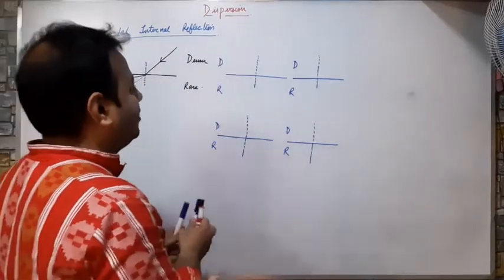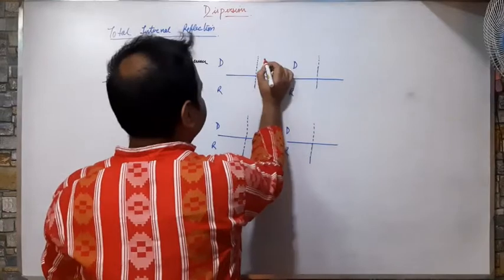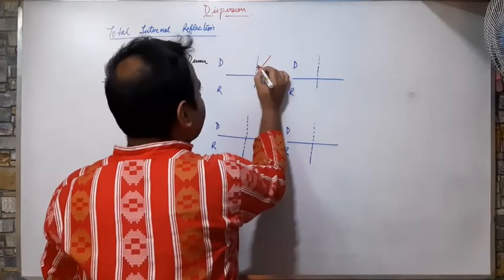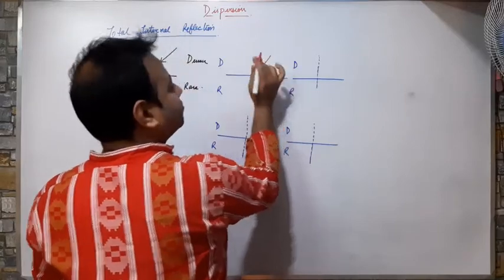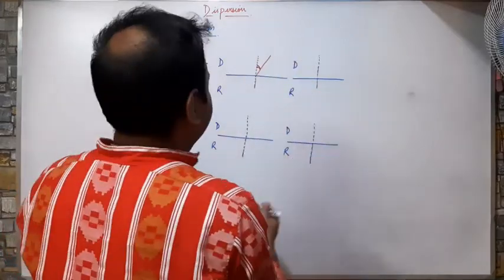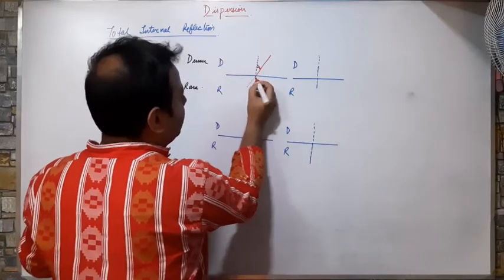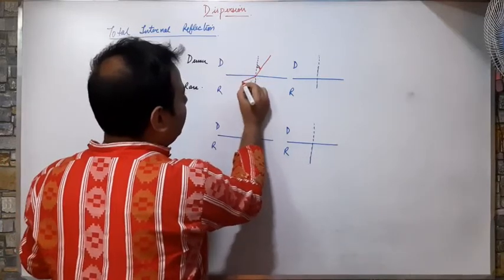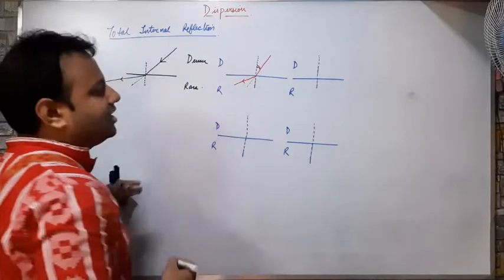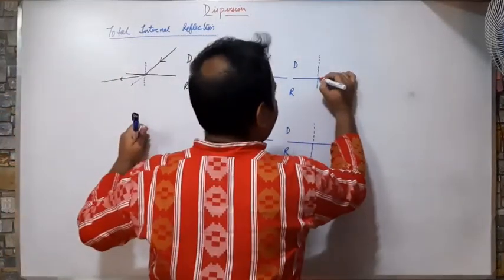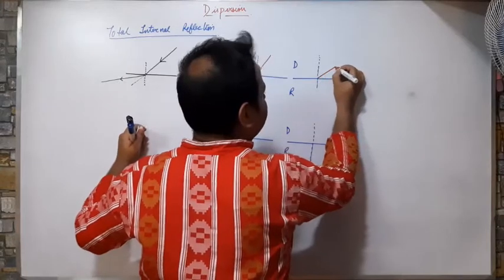In the first one, I have a very less angle of incidence, say 30 or 35. What will happen? Instead of going straight, my ray will be refracted away from the normal. Then again, I have increased my angle of incidence a bit.